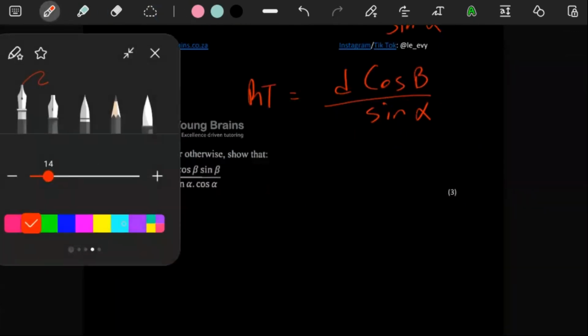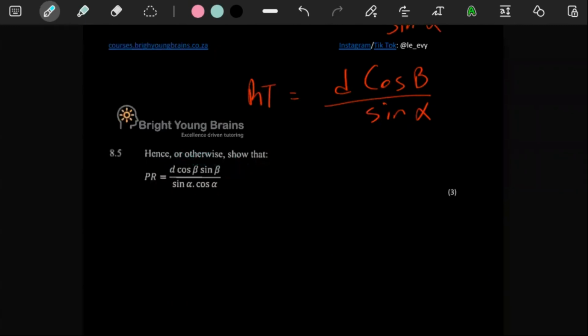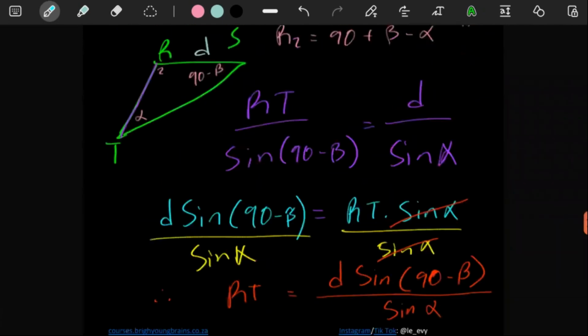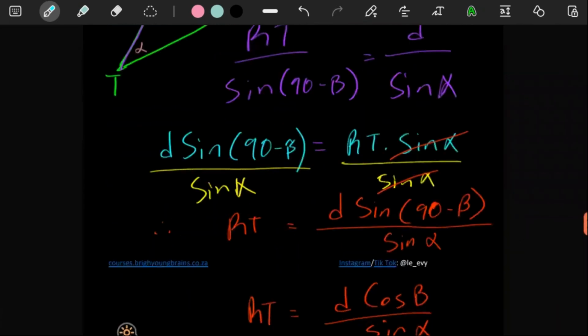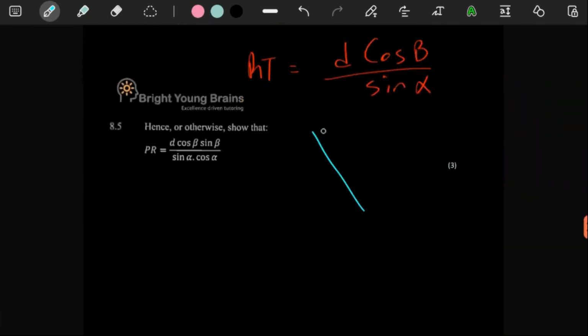For question 8.5, it's starting with the hence. They said hence or otherwise show that RP is equal to that. So in this kind of situation, we would just need to think to ourselves, we should just get RP. RP is this whole line there. So it only makes sense that we make use of this triangle, the one with RT here, because we just worked out RT. Then there's PR that they're looking for.